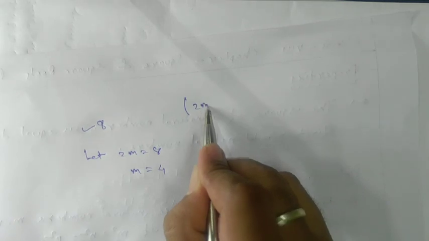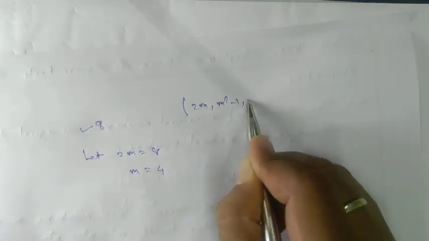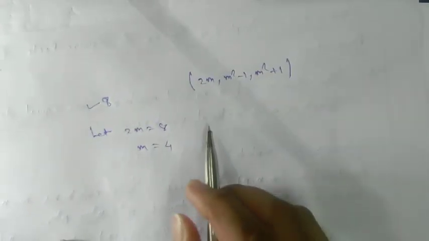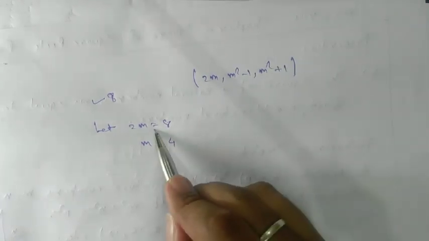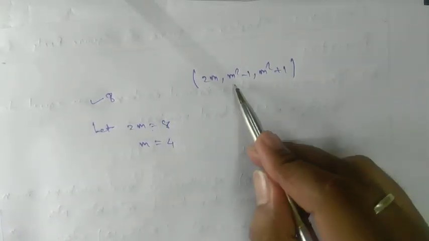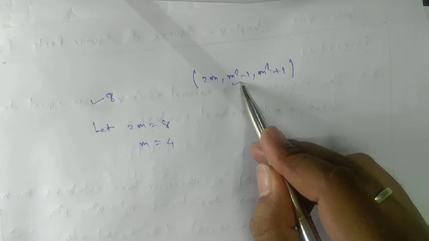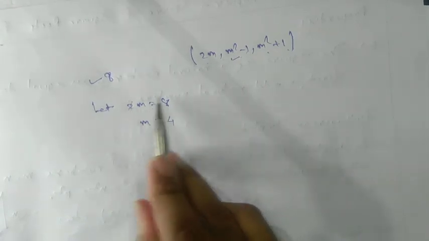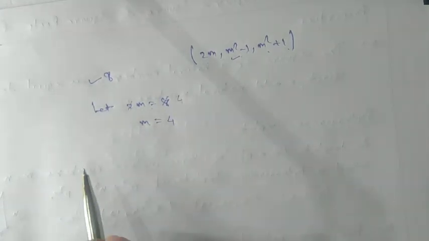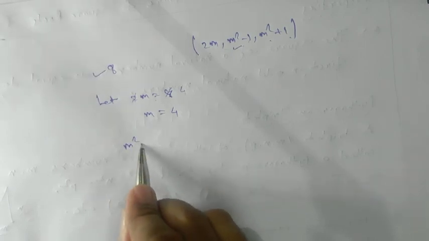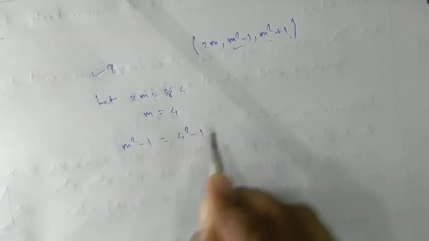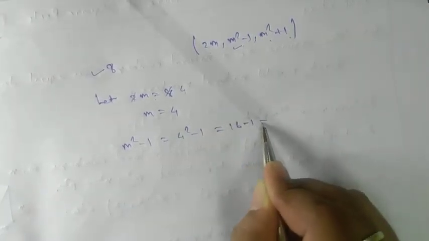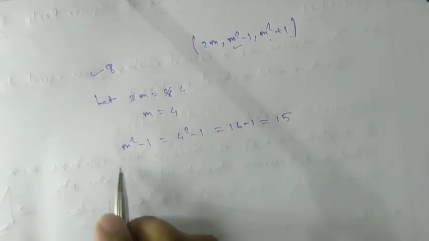Now there's a formula: 2m, m square minus 1, m square plus 1. We have taken the first one as 2m. Now we need to find m square minus 1 and m square plus 1, and to find this we need m. Cancelling the 2, we are getting 4. Now m square minus 1 means 4 square minus 1, that means 16 minus 1 equals 15. This is the second one.